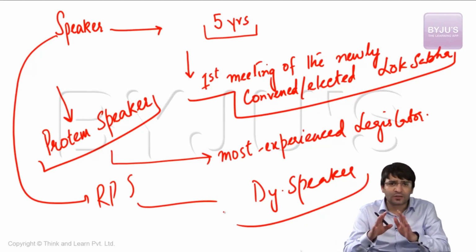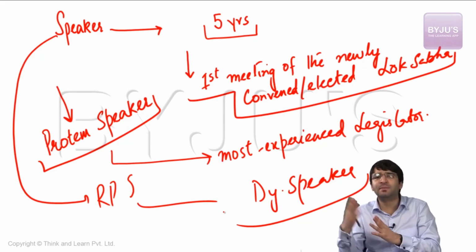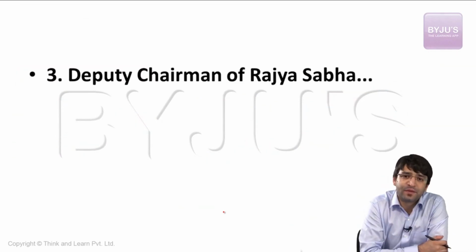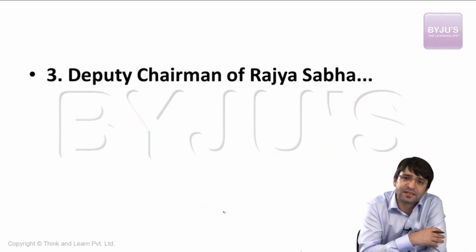But this is not mentioned in the Constitution, not mentioned in any law made by the Parliament. This is just a practice, just a convention. The Speaker should be from the ruling party, Deputy Speaker from the opposition. These are two important offices under the Lok Sabha, Speaker and Deputy Speaker of Lok Sabha. Similarly, in Rajya Sabha, we have a presiding officer. Who is the presiding officer of the Rajya Sabha? The chairman of Rajya Sabha. Who is the chairman of Rajya Sabha? The Vice President of India.